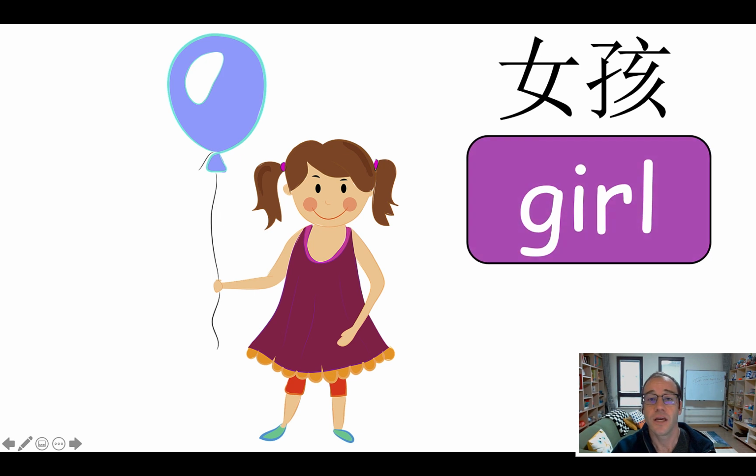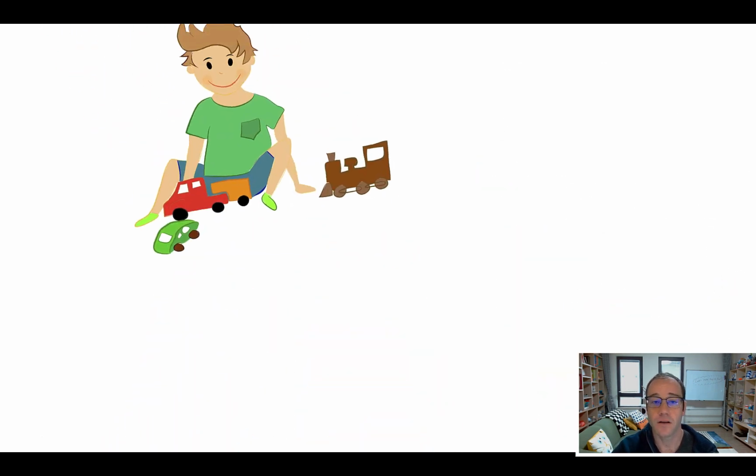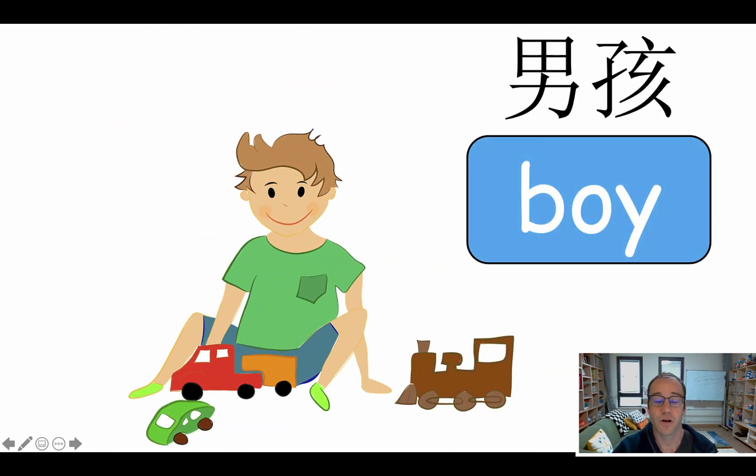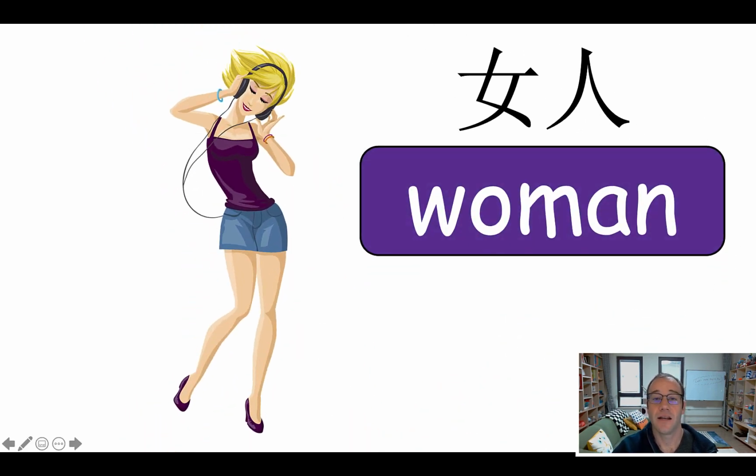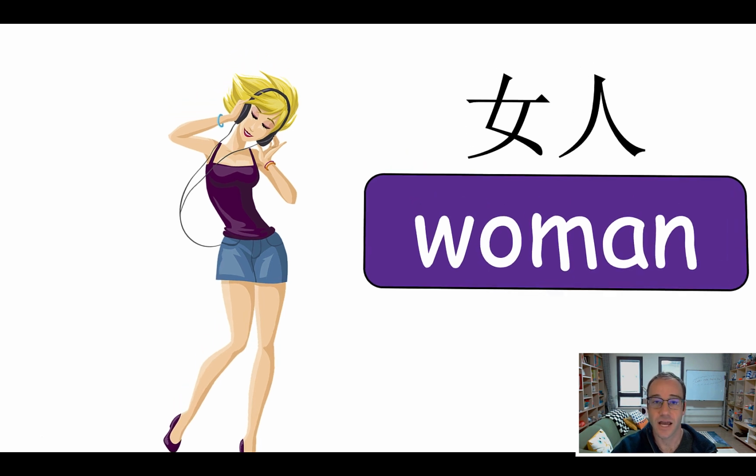So the word is girl, and you can do an action for girl. You can decide on your own action for girl, do the action, and say the word, and have the student say the word. Okay. What I tend to do is if my class is broken up into teams, and if I notice that one of the teams is doing the action better, then I'll give points to encourage them throughout the class to do the actions and to earn more points. Okay. So I'll go through each one, same drill for each vocabulary word with an action. Okay. One by one, just go through and call them to give you the answer, do the action,